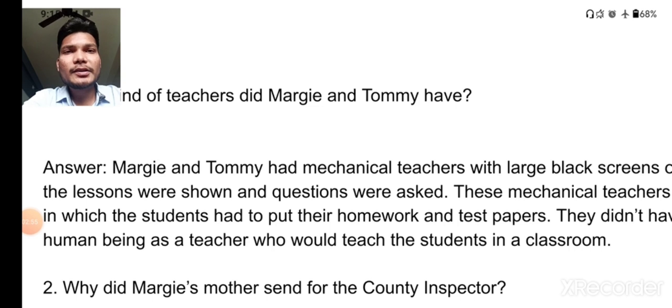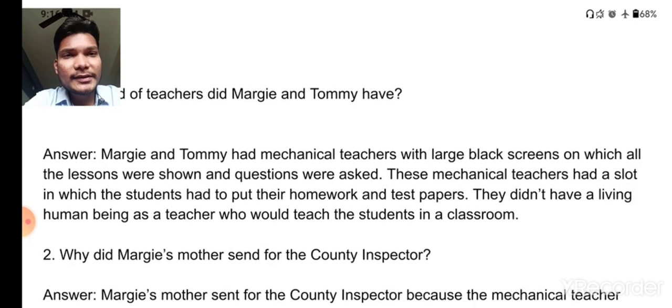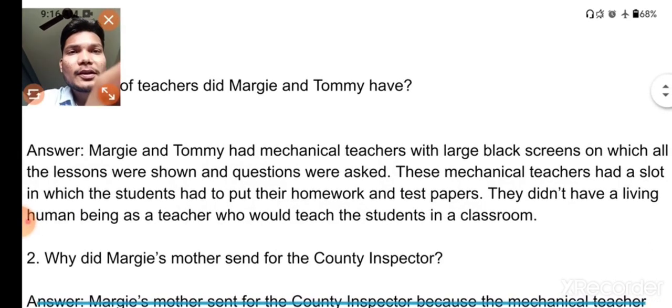Now in revision, what we are going to discuss is question and answers, because we already have discussed the whole lesson but we haven't gone through the question answers. No doubt you all have written them, but let us try to discuss the question answers, and you will have some idea of how to write the answers. So first of all, here you can see the first question, let me show you.